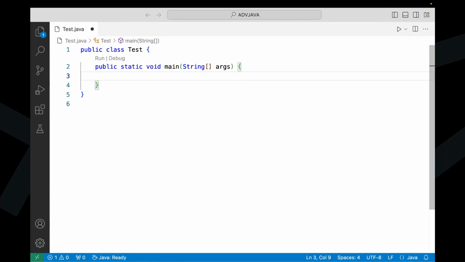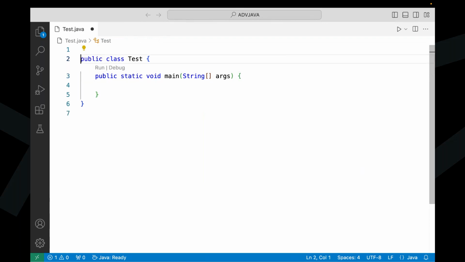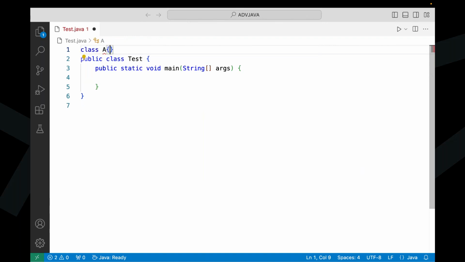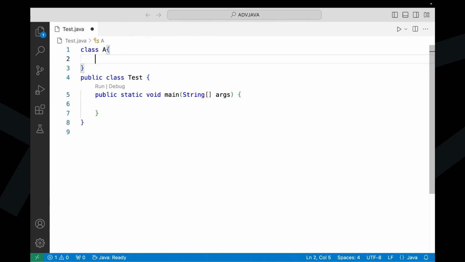Now understand it clearly. Say for example, here I'm going to take class K, and inside the class K, I'm going to take a void add method.